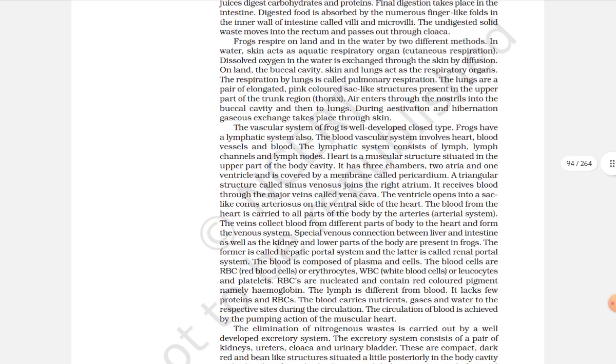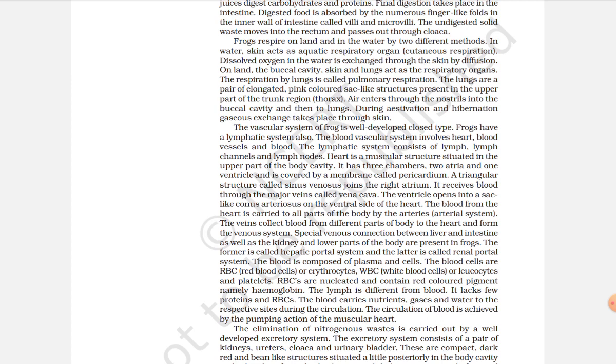Frogs respire on land and in the water by two different methods. In water, skin acts as the aquatic respiratory organ. Cutaneous respiration: dissolved oxygen in the water is exchanged through the skin by diffusion. On land, the buccal cavity, skin and lungs act as the respiratory organs. The respiration by lungs is called pulmonary respiration.